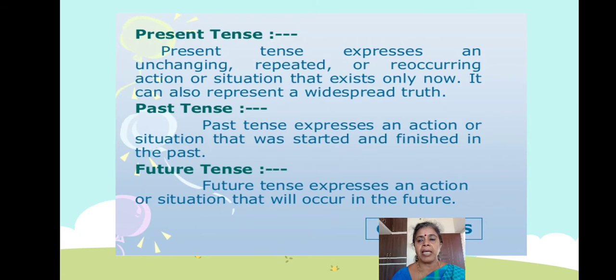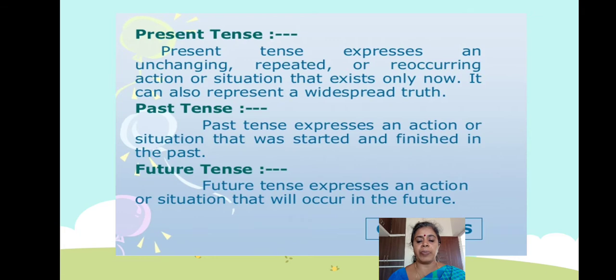Present tense is now, past tense is started and finished, and future tense will occur in the future. See, we have added will here. Will occur means tomorrow. Present tense today, past tense yesterday, future tense tomorrow. Tomorrow will happen, yesterday happened, today happening. Understood, children?